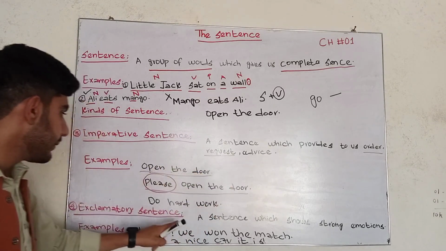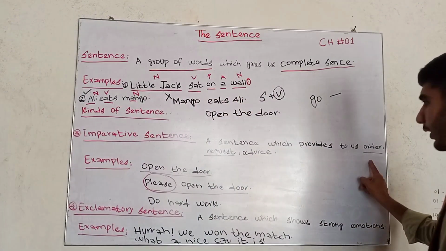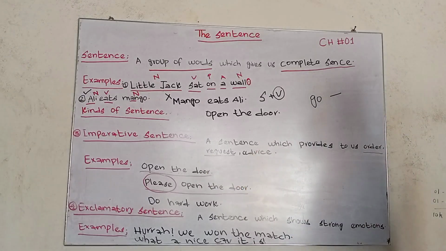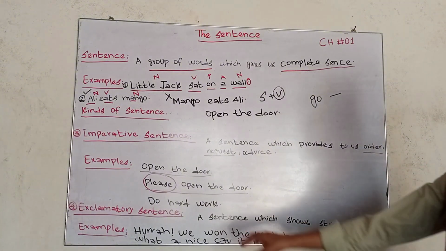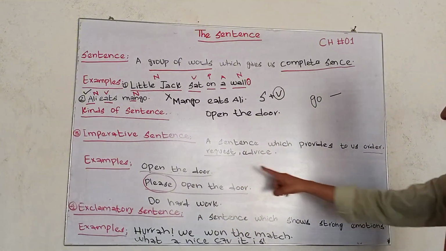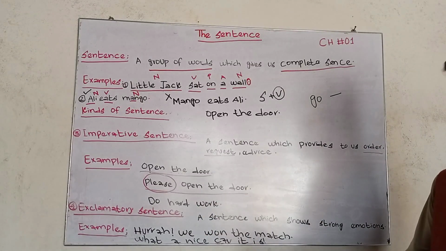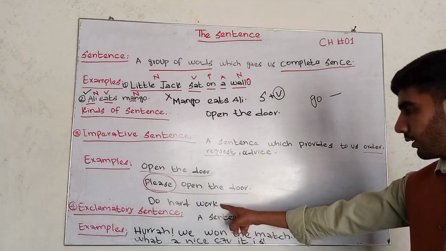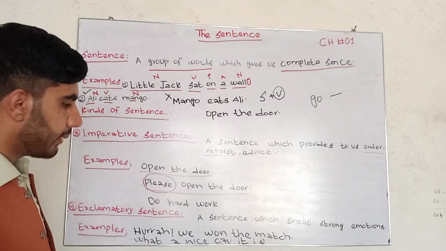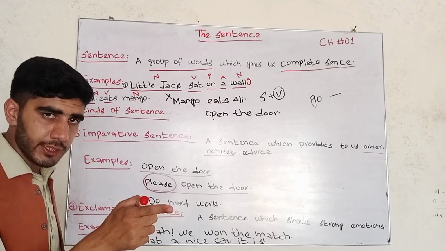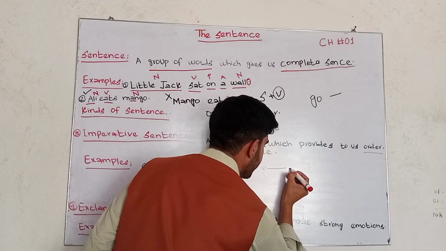And the last one is called advice. Do hard work. This is advice. In imperative sentences, we use the order, request, and the last one, advice. Open the door is an order. Please open the door, the please is the great symbol of a request. The last one is advice: do hard work. It means I'm advising someone to do hard work. So it is a sort of advice. Okay, but how can we identify imperative sentences? Keep this pattern in your mind: imperative sentences will start from a verb, and they will end on a full stop.